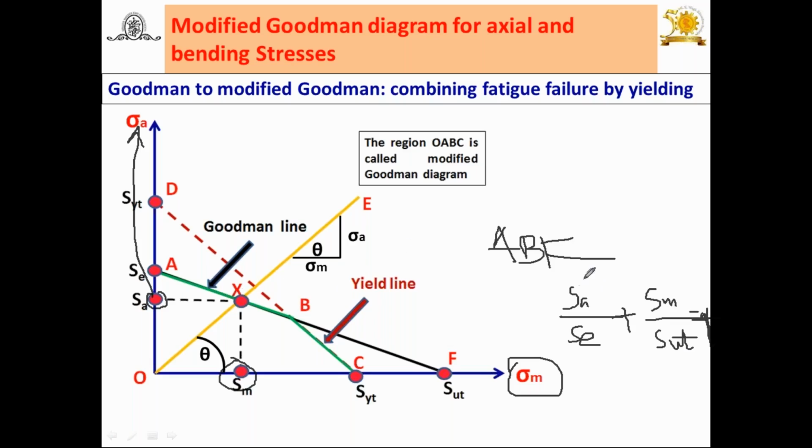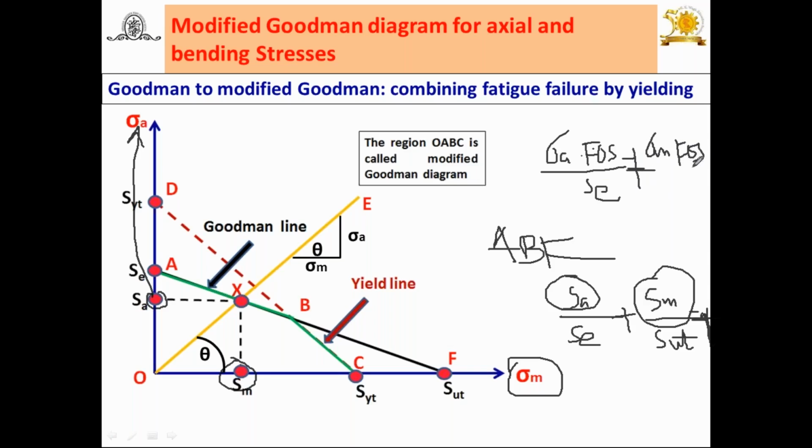So we can substitute this SA and SM. You can also write it down this way. So what you will get? Sigma A into FOS upon SE, plus sigma mean into FOS upon SUT is equal to 1. Try to understand.